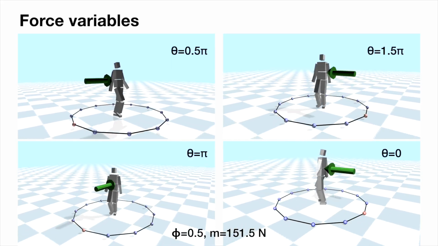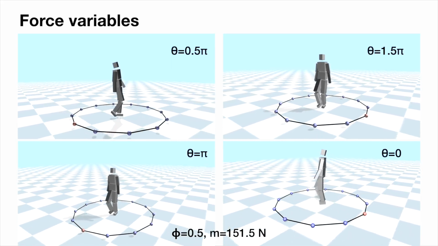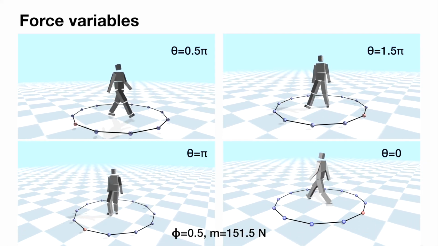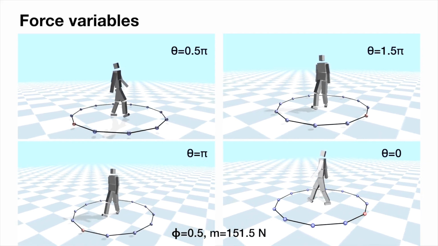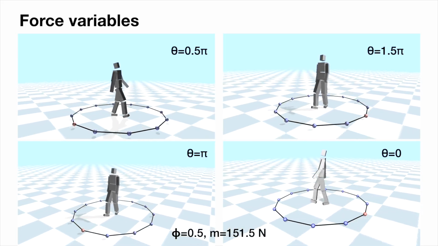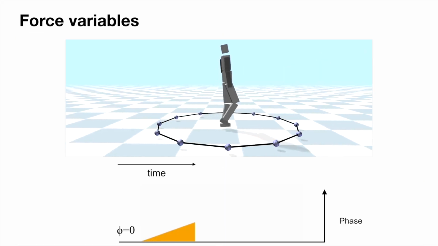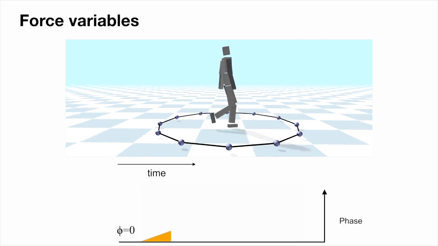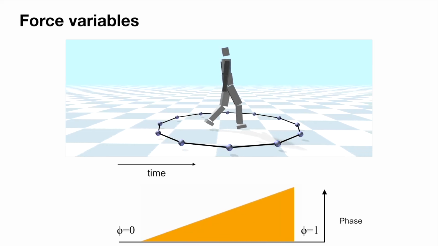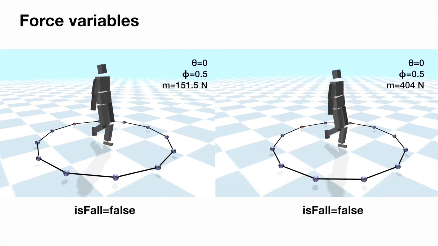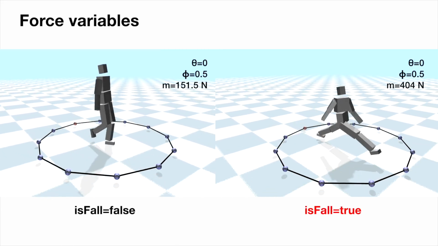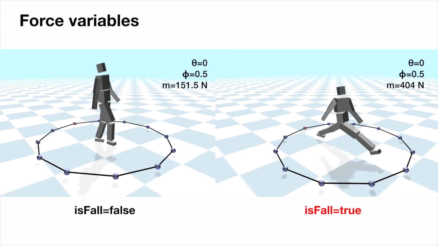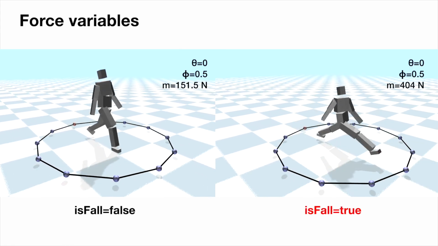Force variables consist of 3 components: force magnitude, direction, and timing. Direction indicates where external forces are applied, spanning from 0 degrees to 360 degrees in 30 degrees increments. Timing represents when an external force is applied. We normalized it such that phase 0 marks the start of the right foot swing phase, and phase 1 the start of its support phase. When external forces are applied, the character is considered to have fallen if the height of its root joint falls below a predefined threshold. For detailed experimental results, please refer to section 5 of the manuscript.